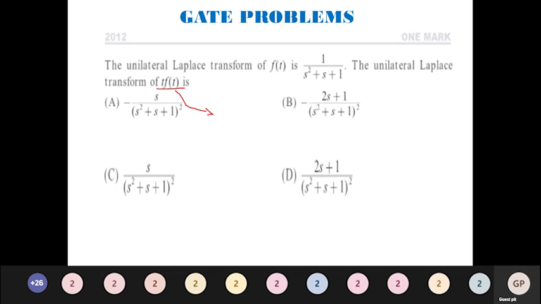So the S domain differentiation property says, if f of t is my signal and the Laplace transform of this f of t is f of s, or y of t is my signal and the Laplace transform of y of t is y of s, then I can come to the conclusion that t into f of t will be minus the differentiation with respect to the frequency domain, minus d by ds of f of s.